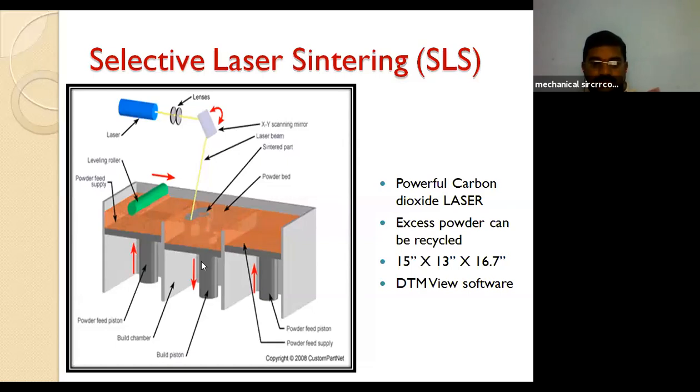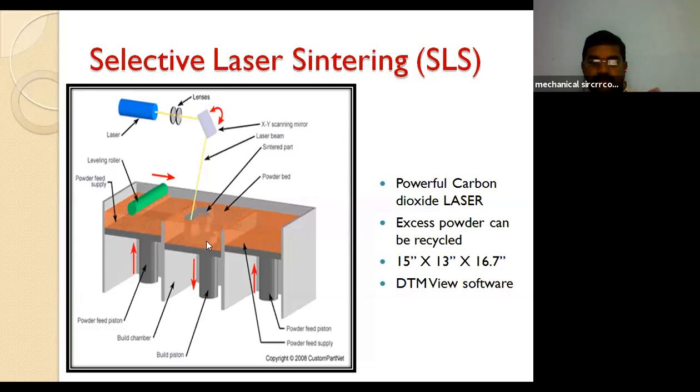So see here, after forming each layer, the platform moves in a downward direction. This is the build chamber. It is known as the build chamber or platform. Sometimes in the previous techniques we called it a platform, but here they call it a chamber. So here is the powder bed.